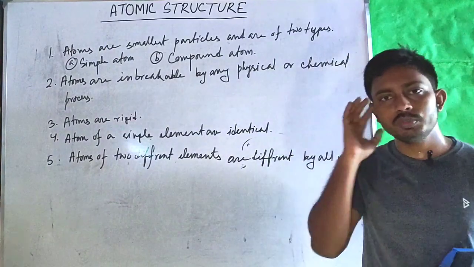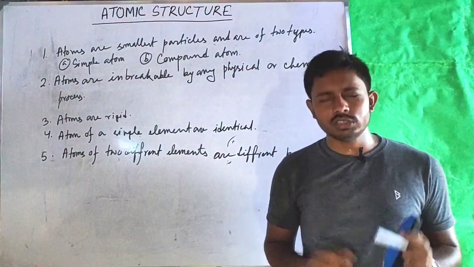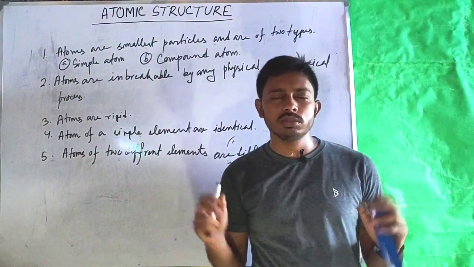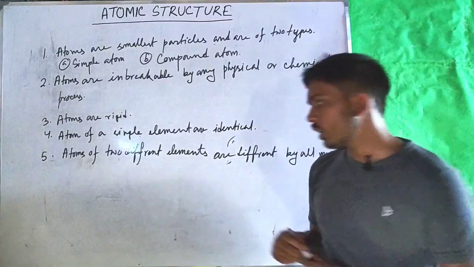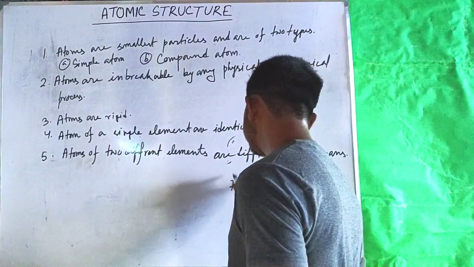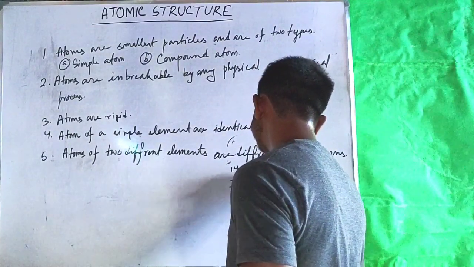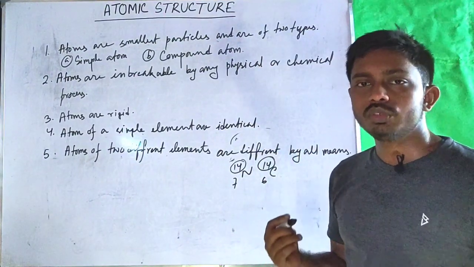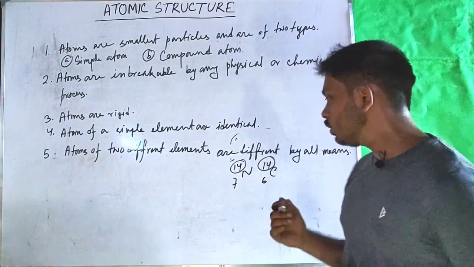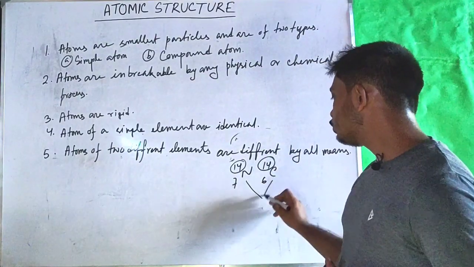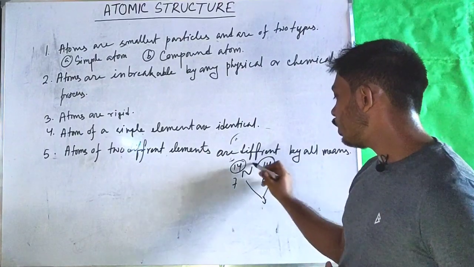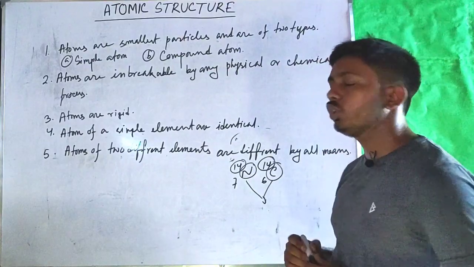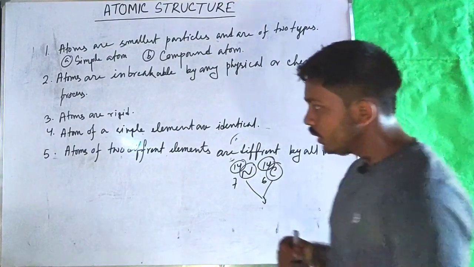But this was also proven to be wrong with the discovery of isobars. As per isobars, we know that the atomic numbers are different but the mass numbers are same. As for example, if we take nitrogen 14 and carbon 14, we can see that their mass numbers are same, so their atomic masses will also be same, so their physical appearance, that is mass, will be same, but they are the atoms of two different elements, so this postulate was also proven to be wrong.